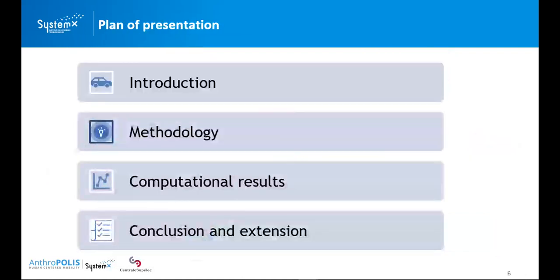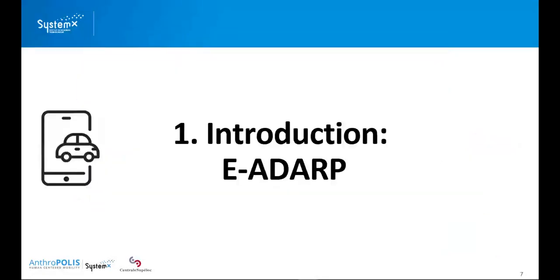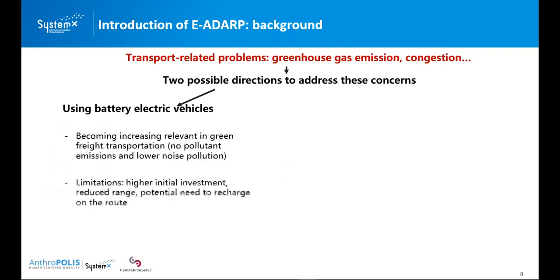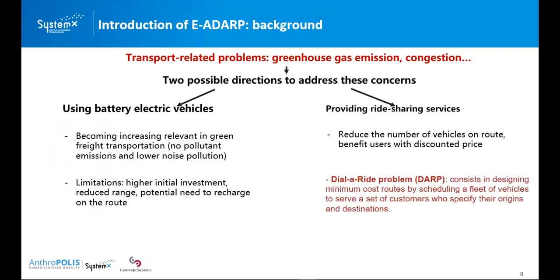This is the plan for my presentation, and I will first introduce the electric autonomous dial-a-ride problem. A series of transport-related problems, such as greenhouse gas emissions and congestion, have appeared, as Flo and Jacob presented in the morning. Two possible directions have been proposed to address those concerns. One is to use battery electric vehicles. Another is to provide ride-sharing services, such as the dial-a-ride problem, as I presented in the small story before.